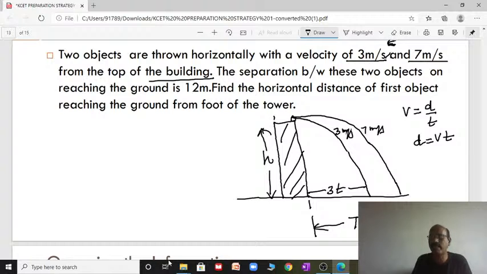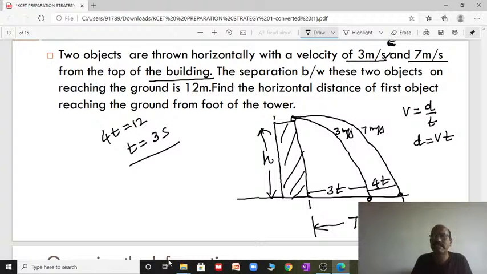Here 7t minus 3t, this is now 4t. That's it. But according to the problem, when both reach the ground, the separation is given as 12. So you can go immediately: 4t equals 12, then t equals 3 seconds.